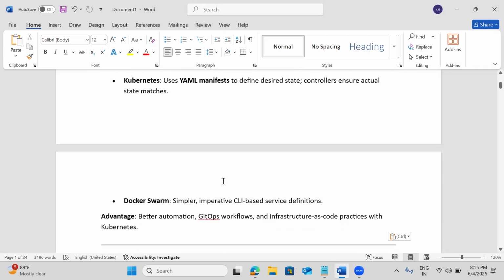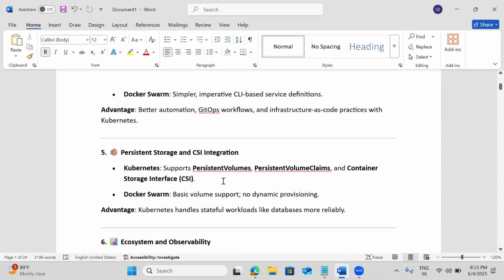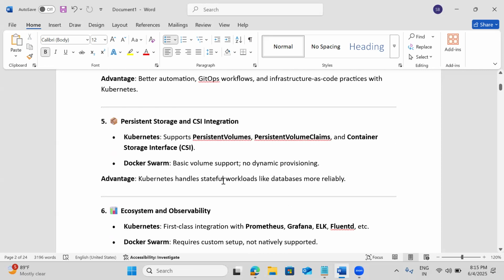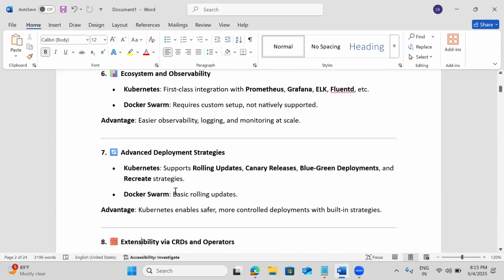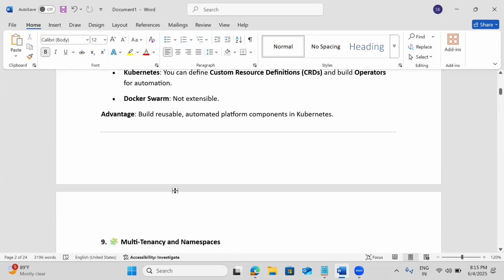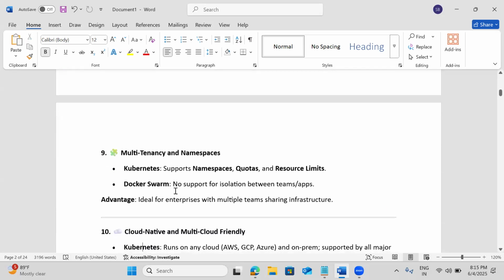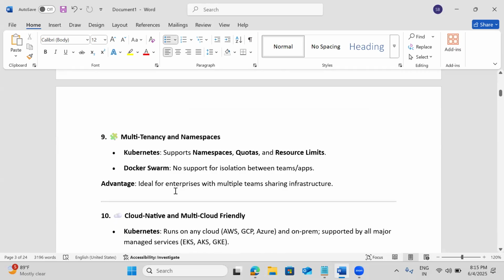Okay, then we can maintain persistent storage. Even with Docker Swarm we have the volumes, but not at the enterprise level. And we have Prometheus, Grafana, all these also. Very advanced level Kubernetes is supporting. With Docker Swarm, even if they say it supports this feature, we can't say it's proven. But Kubernetes is already proven.